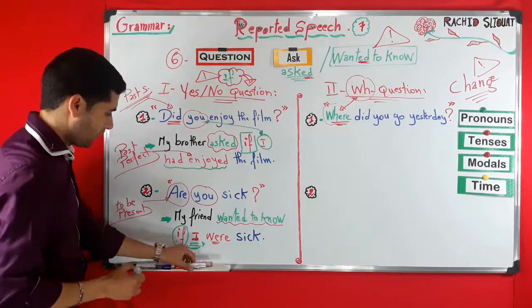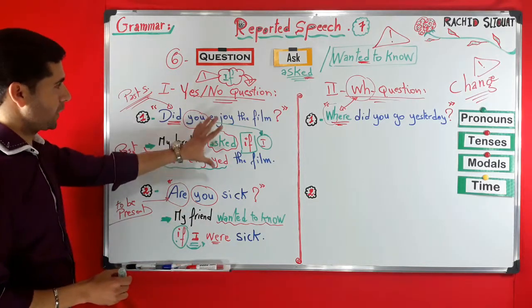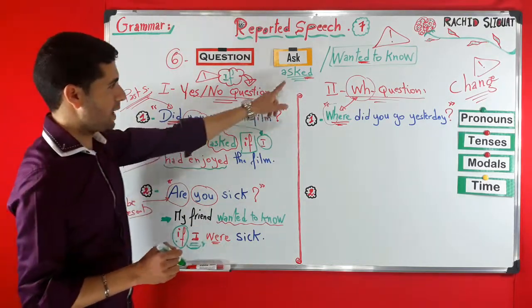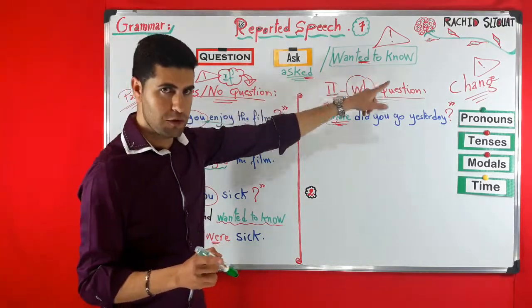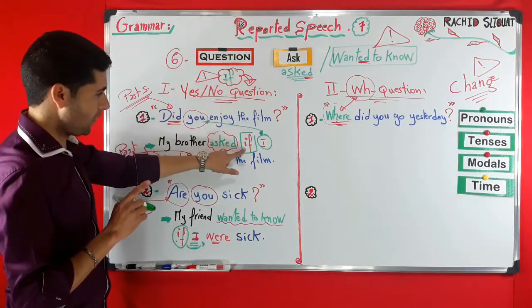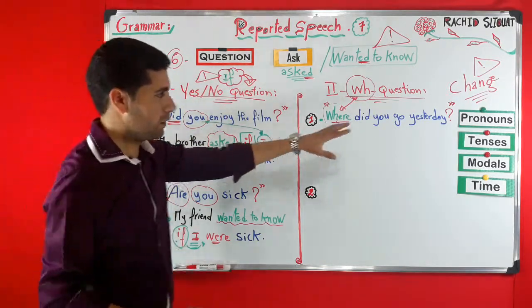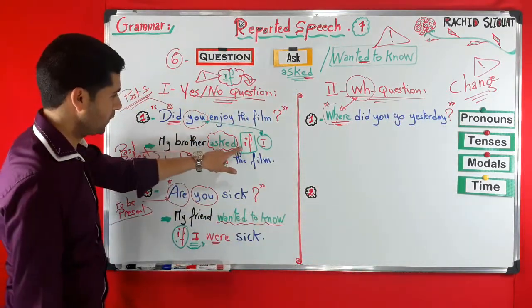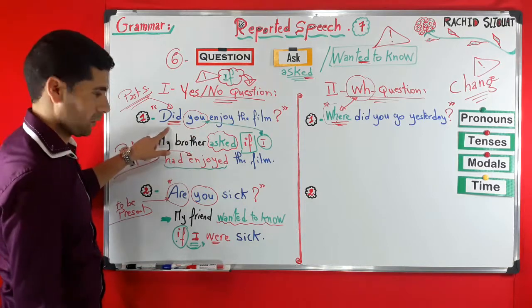Alright, so this is for reporting a yes-no question. Just remember the reporting verb, asked or wanted to know, and if, then the changes. Pronouns, for example, and the tense.